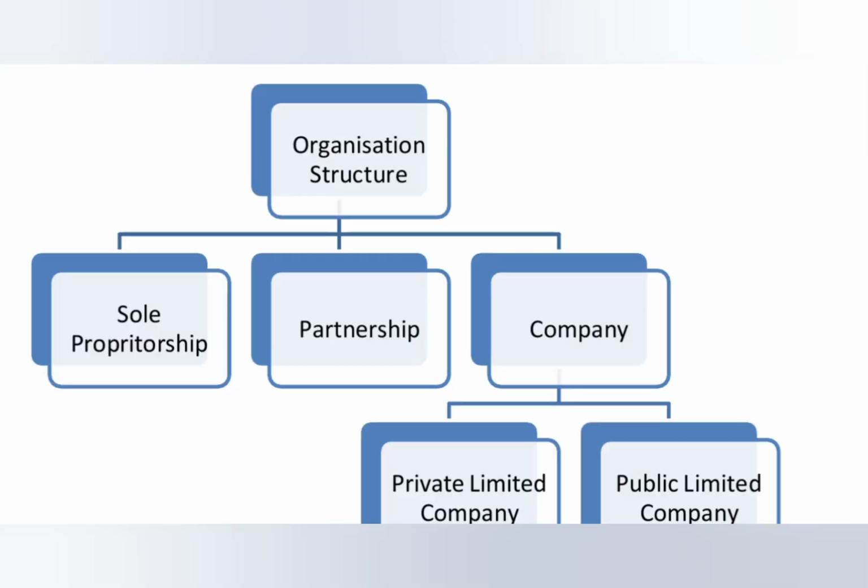Types of entities or structure of business form. Here, majorly three types of entities are there: sole proprietorship, partnership, and company. Company is again considered as two types: private limited company and public limited company.